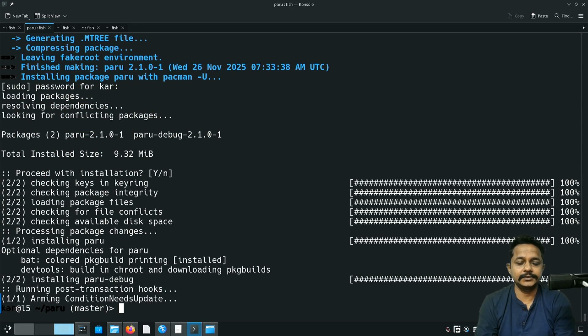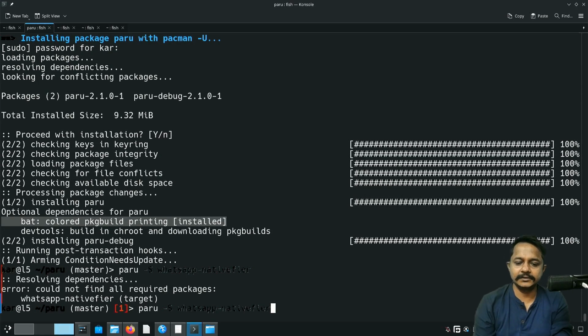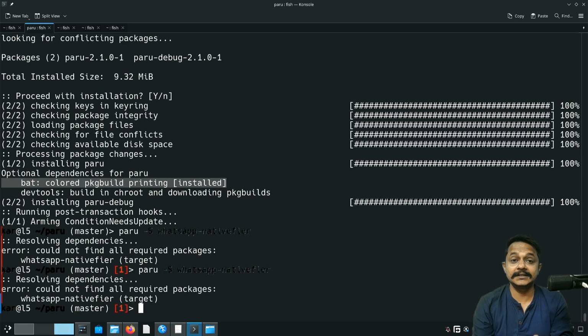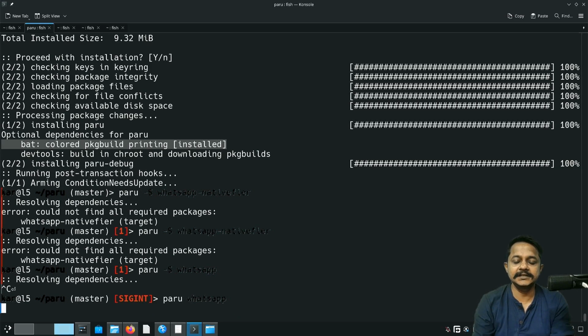Now PARU is installed. As PARU is installed, let's try to install some application which is not installed. See, PARU is installed. Now let's try installing some software. As I see, WhatsApp Nativefier is unable to be found. I might be making some spelling mistake over here. Let's try searching for this application. If you don't put any extra parameter, it will simply search for the application.